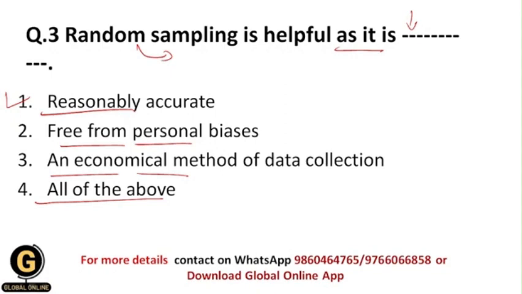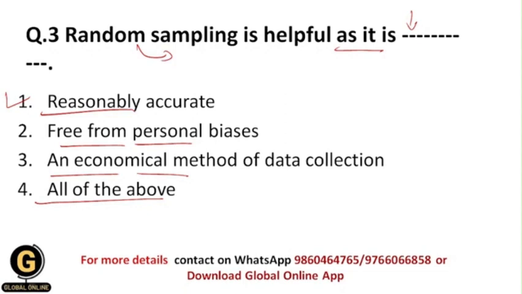We don't know exactly whether we are going toward a specific characteristic or not. Basically, here we can select all kinds of people from the target population, which include lots of characteristics, and that's why it is reasonably accurate. As well, there is no bias that the researcher can introduce, because the researcher doesn't know the identity of the participants and selects the samples randomly from the target population.